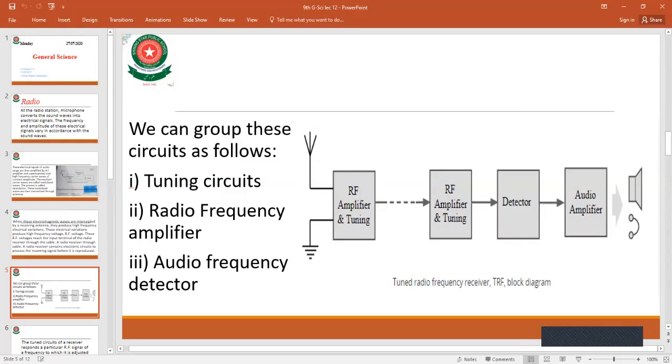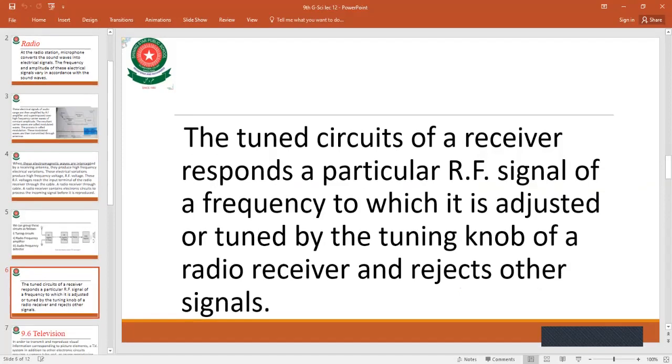The audio frequency detector. The tuned circuit of a receiver responds to a particular radio frequency signal, the one to which it is adjusted or tuned by the tuning knob, a knob on the radio. It rejects other signals. The function of a radio receiver is to receive just the radio signal and drop all other signals that are useless.